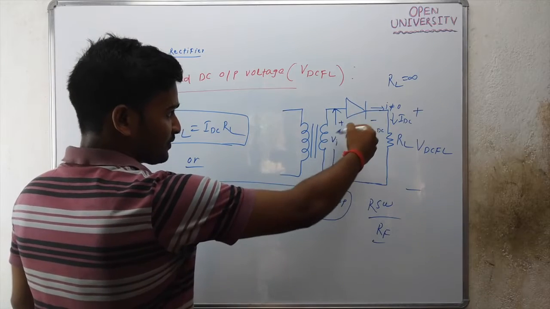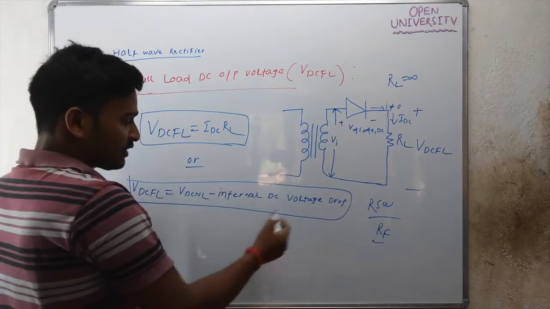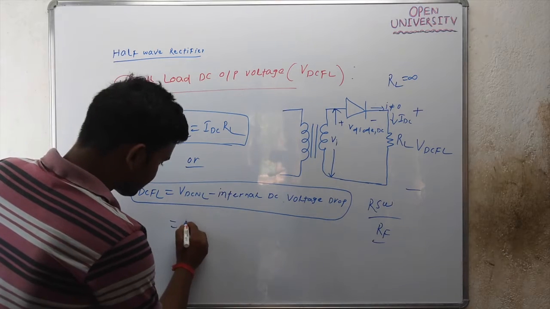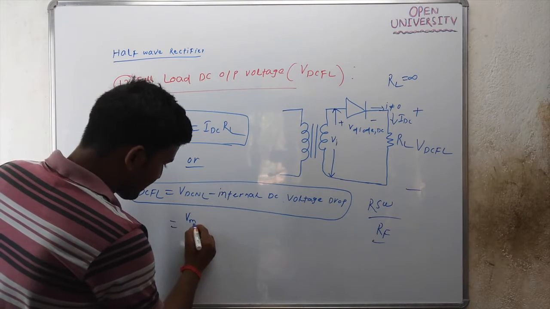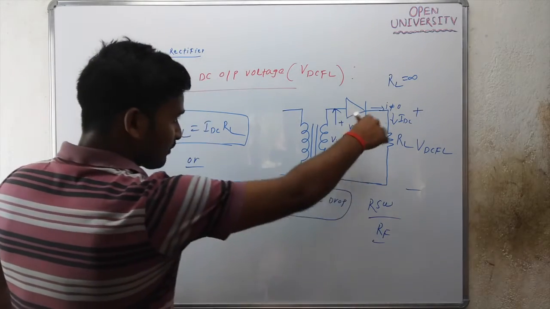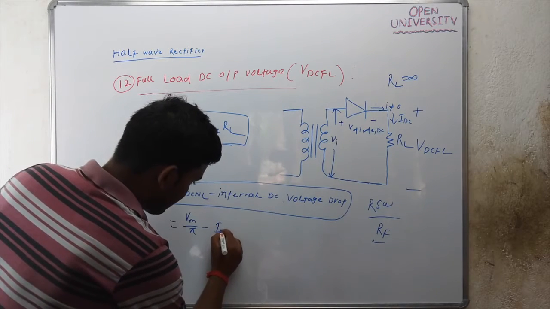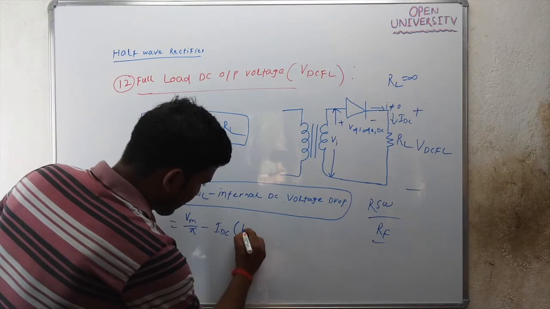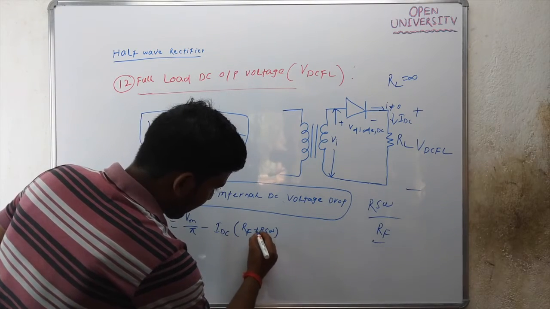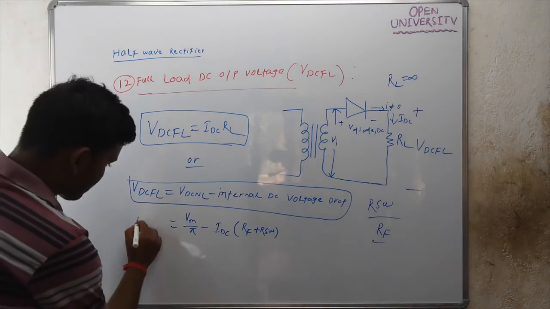The voltage across the diode and the voltage across the secondary winding together are the total internal DC voltage drop. So VDCNL is Vm by pi for a half wave rectifier, minus the voltage drop across the secondary winding and RF, that is IDC into RF plus RSW. So this is your VDCFL.